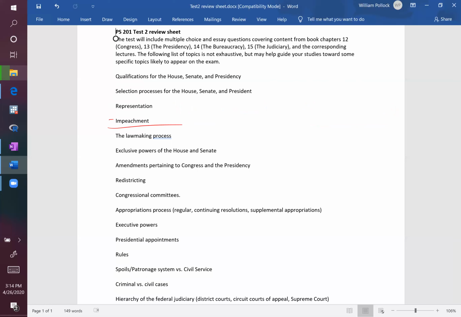Next on our list here, impeachment. So this is a discussion where we actually had the ability to directly talk about ongoing impeachment events. I think this is the first time in terms of my experience teaching that I've actually got to discuss an ongoing impeachment. And in fact, it definitely is the first time, at least an ongoing presidential impeachment.